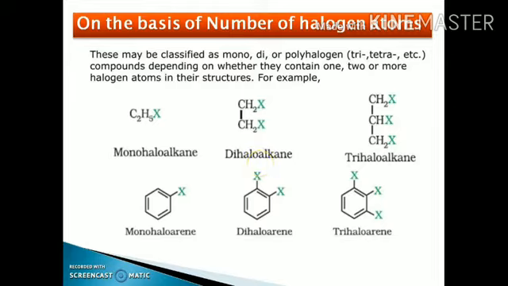a trihaloalkane. Similarly, in case of the haloarenes, if one halogen group is present, then it is called a monohaloarene. If two halogen groups are present, then it is called a dihaloarene. If three halogen groups are present, then it is called a trihaloarene.